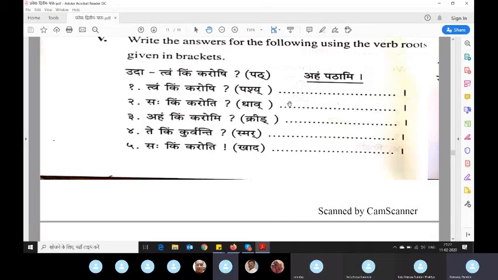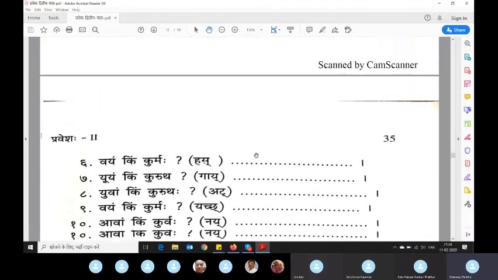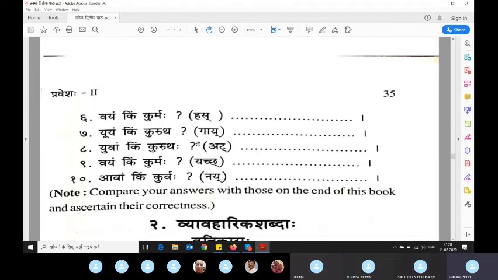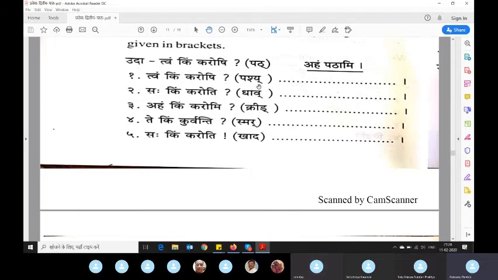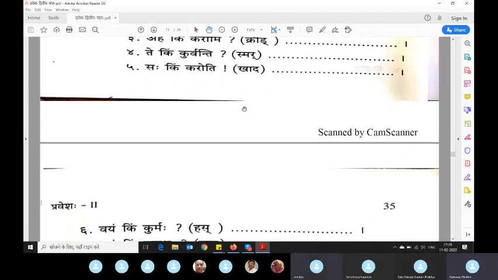Like pat is pathami, pashya is pashyati, and I would suggest at this level don't try to guess. Only take these very obvious roots. See, for gachati he is not writing the root, because the root is different from the word. The root is gam, so if you write gam here, you will get confused. How will gam become gaccha? At this level, that information is out of scope. So as of now, just make yourself familiar with what is given.